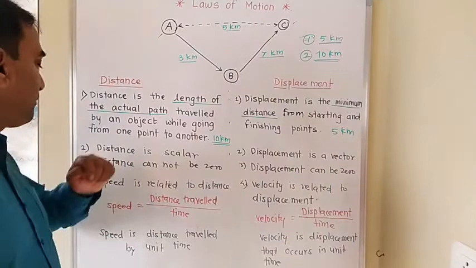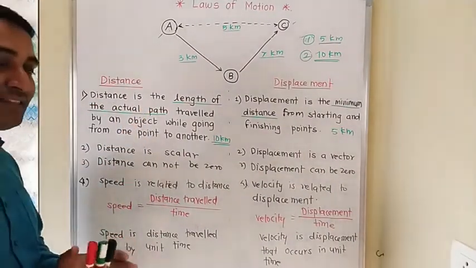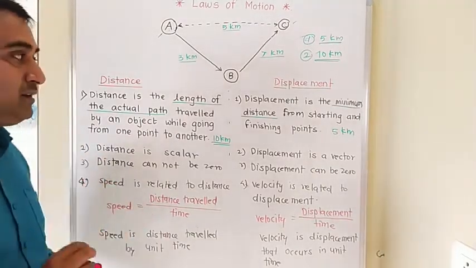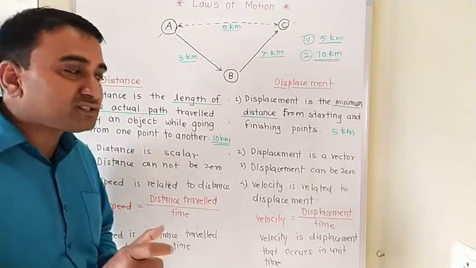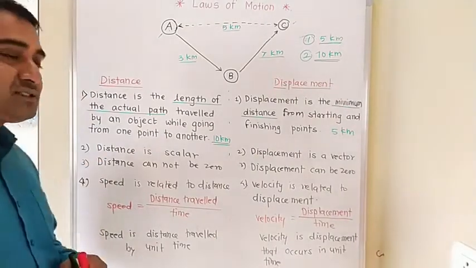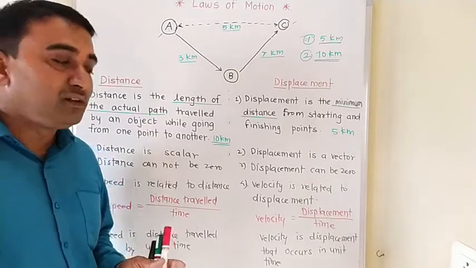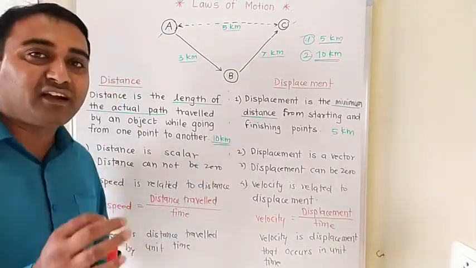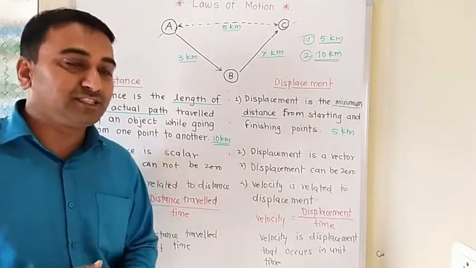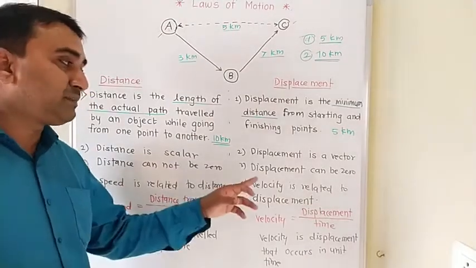We have discussed the 3 points first. What is meant by distance? The length of an actual path traveled by an object while going from one point to another point. But the displacement is a minimum distance from the starting and the finishing points. Then distance is a scalar. That means there is no effect of change in direction. But here on displacement, definitely there is an effect of change in direction. So displacement is a vector quantity. The next, distance cannot be zero, but displacement can be zero.